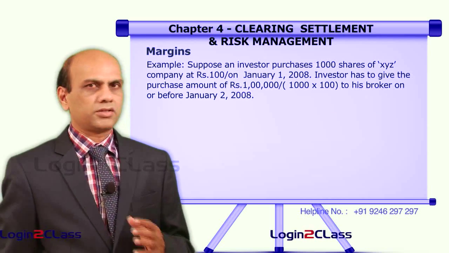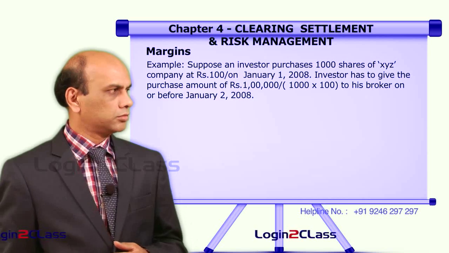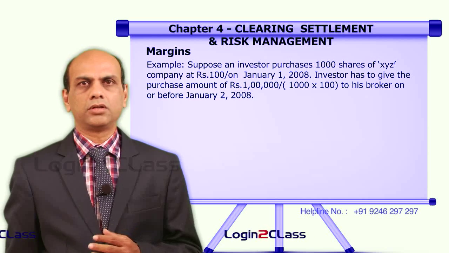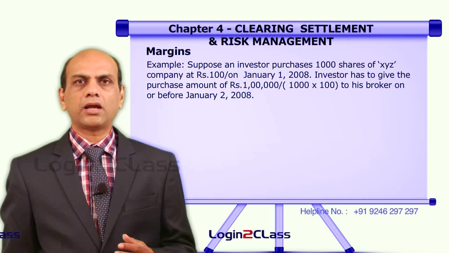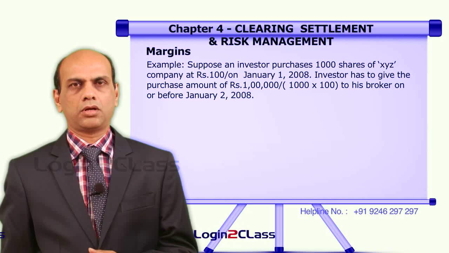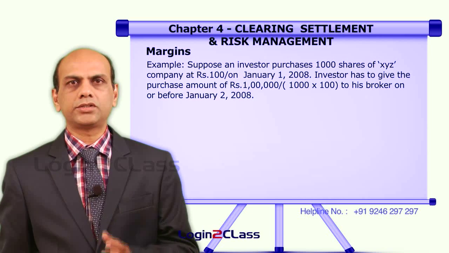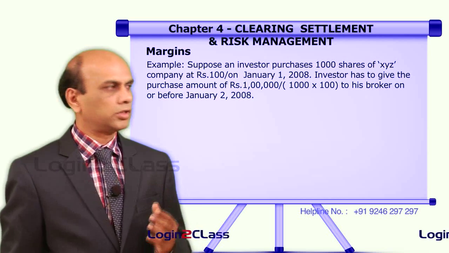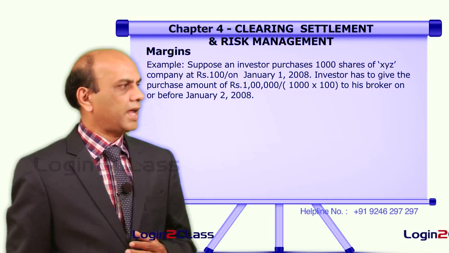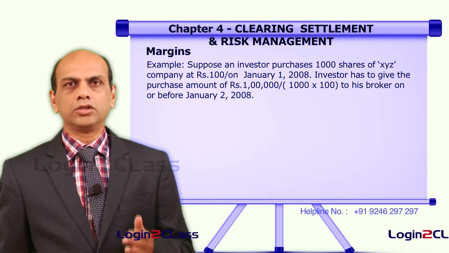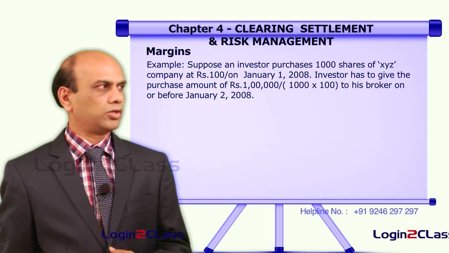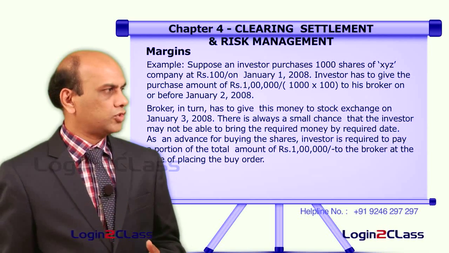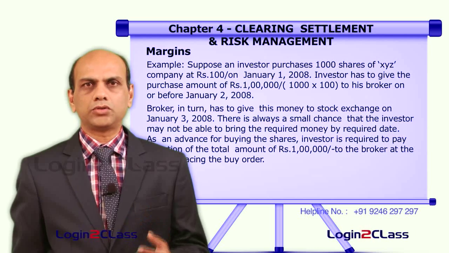Suppose an investor purchases 1000 shares of XYZ company at a price of 100 rupees per share on January 1, 2008. He is deemed to have purchased 1 lakh rupees worth of shares. How? 1000 shares into 100 rupees per share. So 1 lakh worth of shares he has bought on 1st of January 2008. He has to pay this 1 lakh on or before January 2, 2008, that is the next day. The broker in turn has to give this money to the stock exchange on January 3rd, 2008, that is the following day.